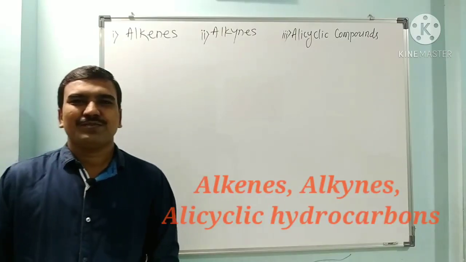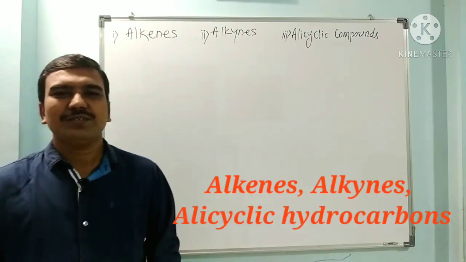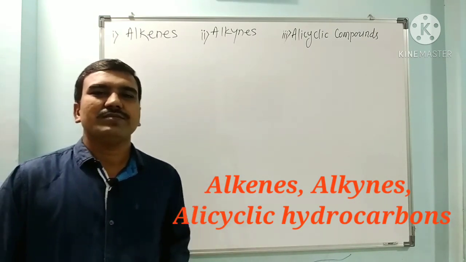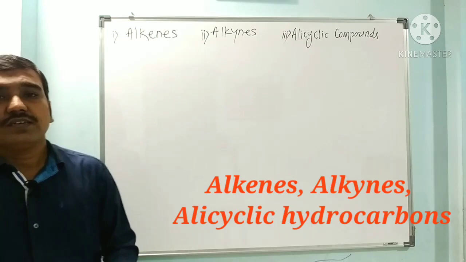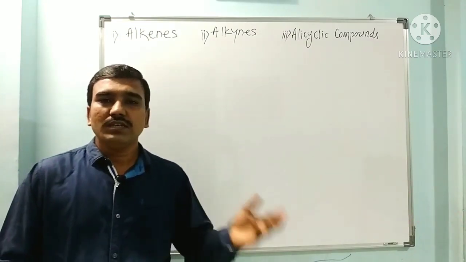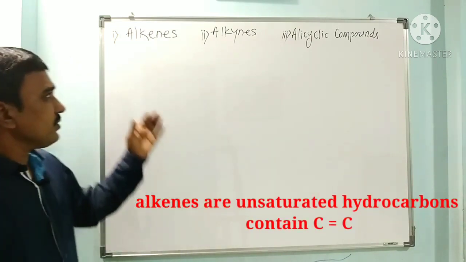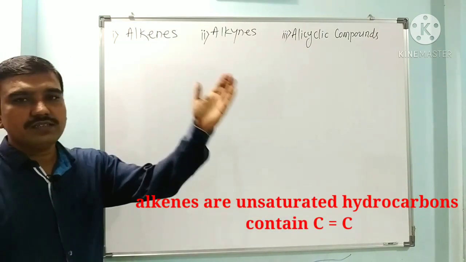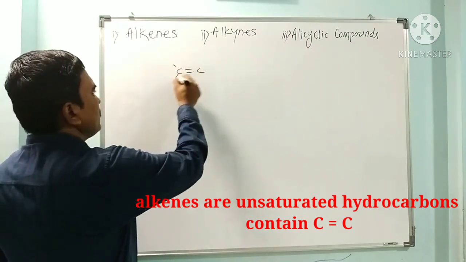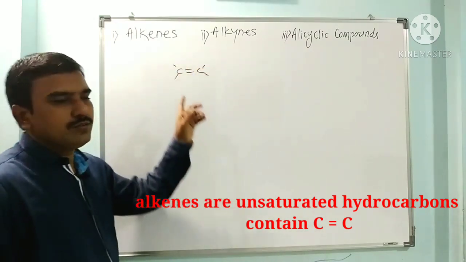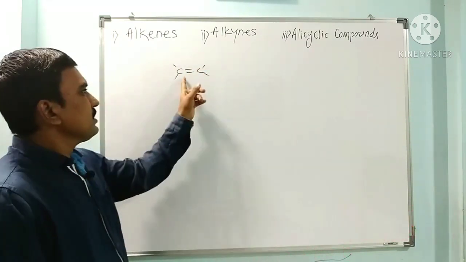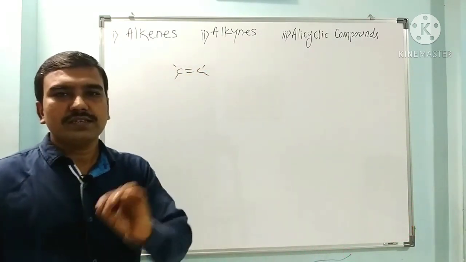Hello friends, in the last lecture we discussed the IUPAC nomenclature of hydrocarbons, alkanes. Now, what are alkenes? Alkenes are unsaturated hydrocarbons. We discussed this in the last video lecture. Alkenes are unsaturated hydrocarbons containing a carbon-carbon double bond. So the compounds containing a carbon-carbon double bond are called alkenes.